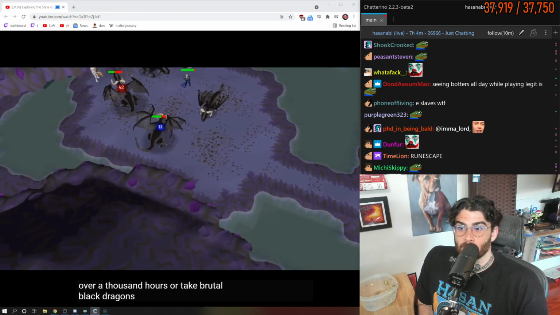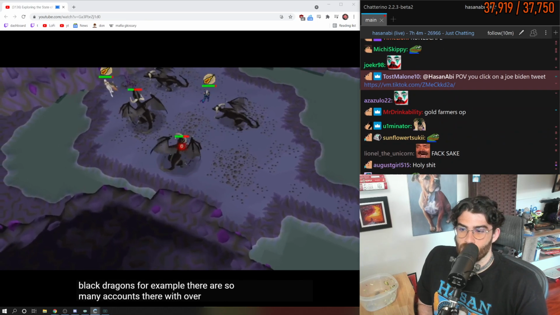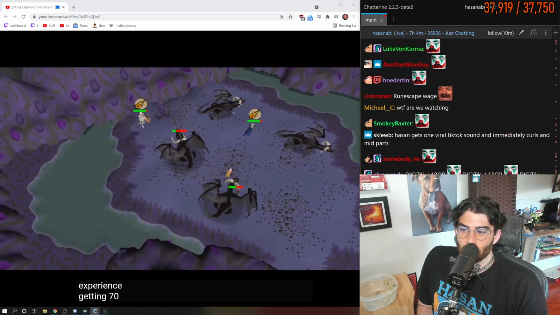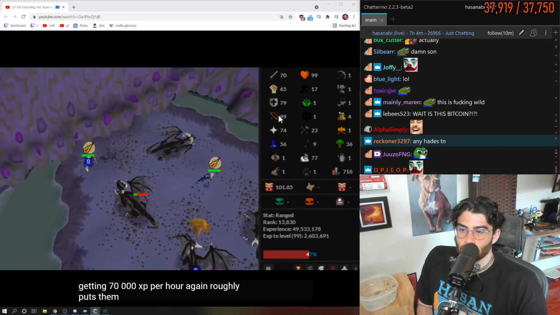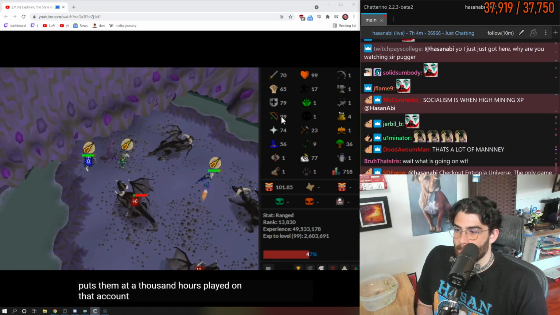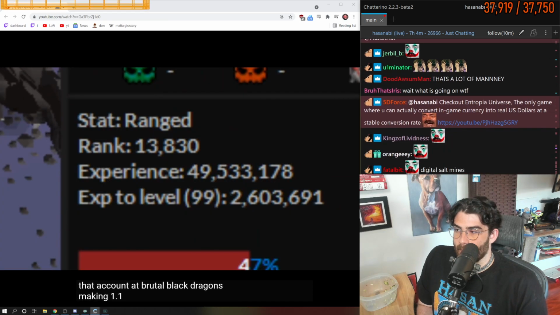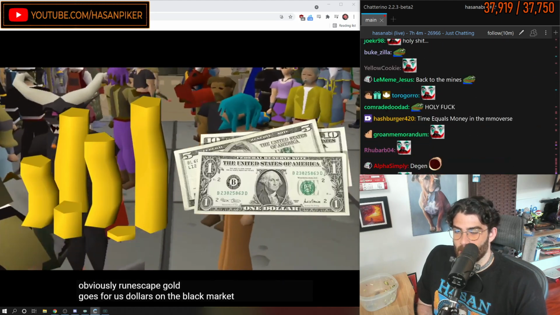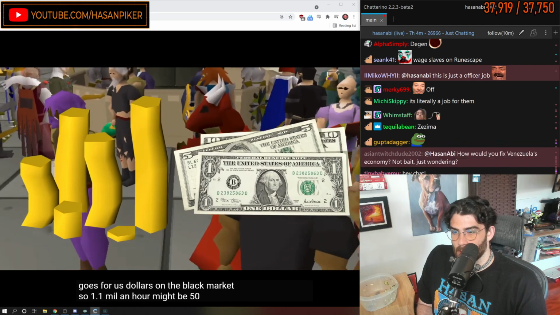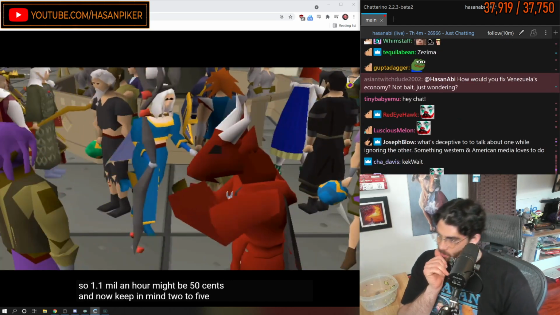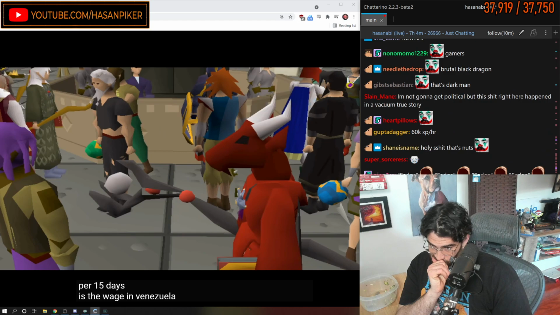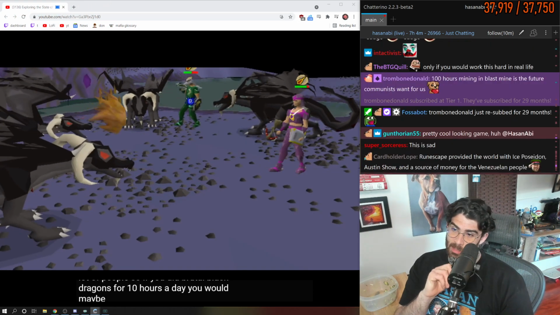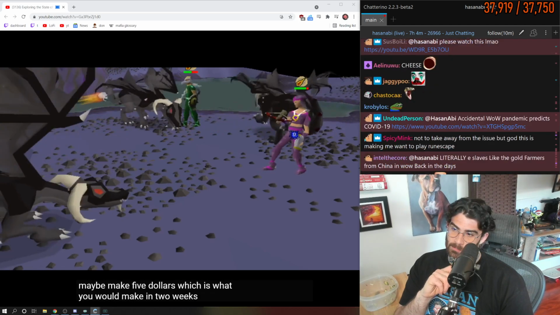Or take Brutal Black Dragons, for example. There are so many accounts there with over 50, 60, 70, or even 100 million range experience. Getting 70,000 XP per hour again roughly puts them at 1,000 hours played on that account at Brutal Black Dragons, making 1.1 mil an hour. But the thing is, obviously, RuneScape gold goes for US dollars on the black market, so 1.1 mil an hour might be 50 cents. And now keep in mind, $2 to $5 per 15 days is the wage in Venezuela available for a lot of people. So if you did Brutal Black Dragons for 10 hours a day, you would maybe make $5, which is what you would make in 2 weeks otherwise.